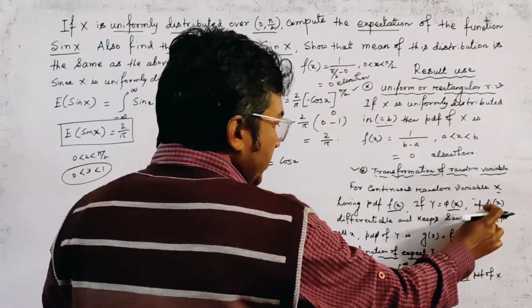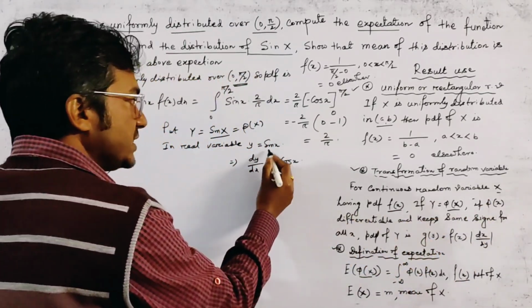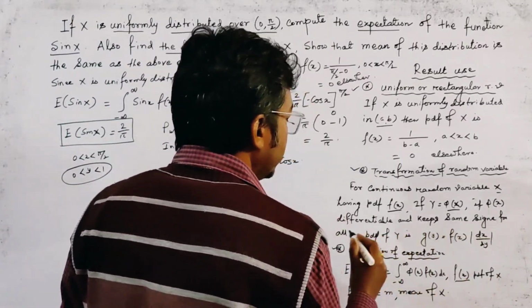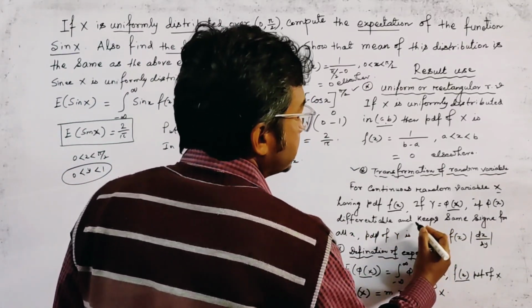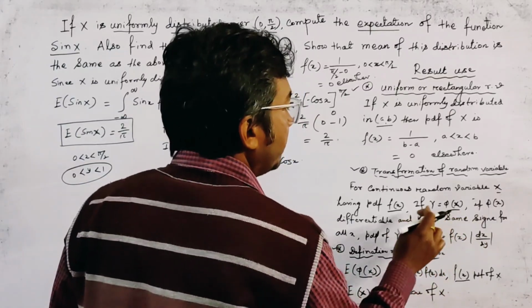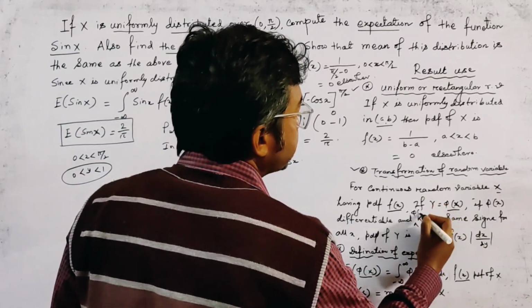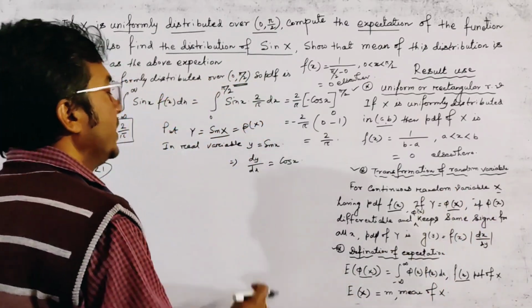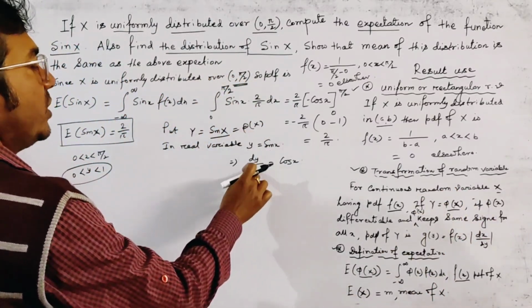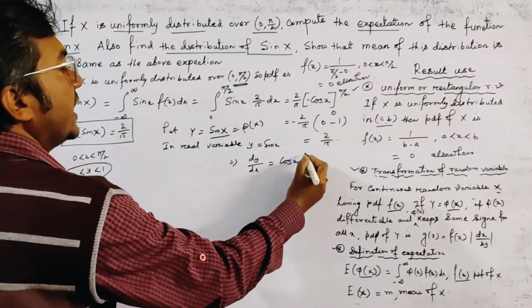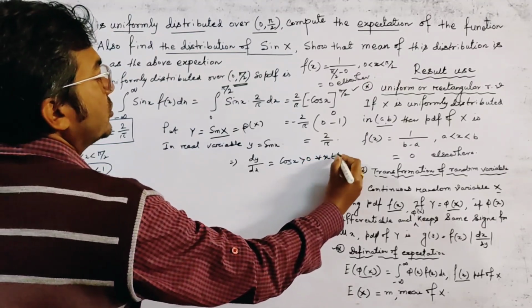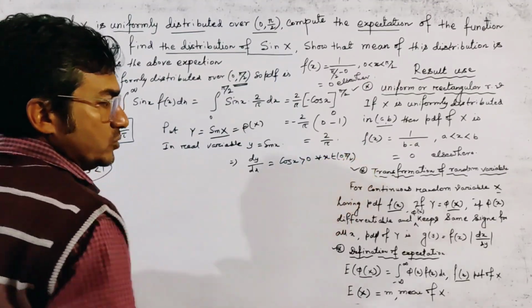Okay, if phi x is differentiable, clearly sin x is differentiable, and if it has the same sign for all x. Sorry, this is not only phi x, this is phi dash x. Phi dash x gives the same sign. Here phi dash x means dy dx. This is cos x, and clearly this is greater than 0 for all x belongs to (0, pi/2).